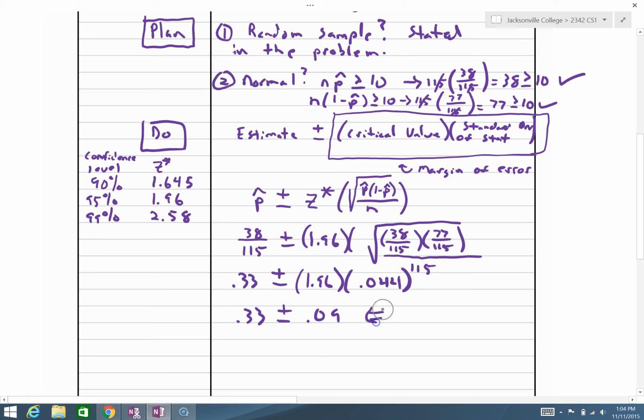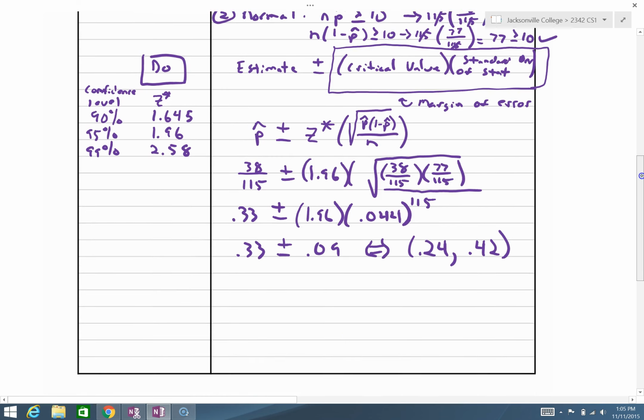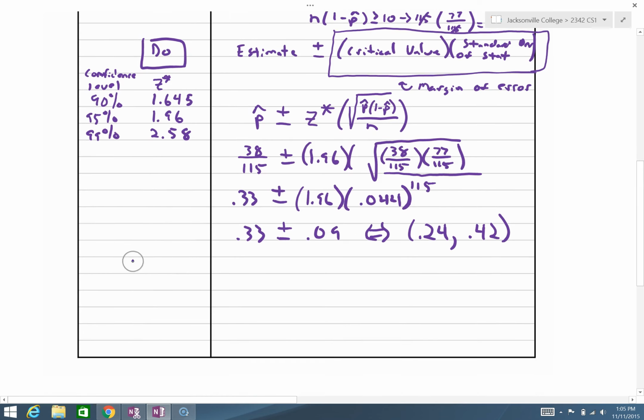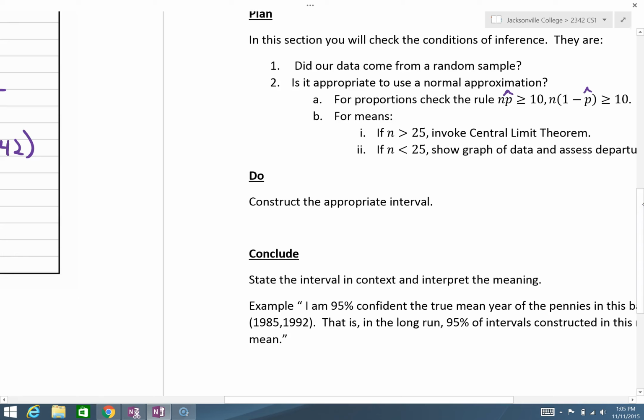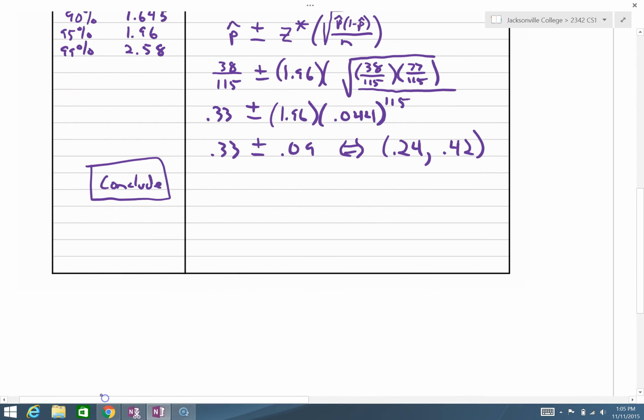Stated another way, I can look at 0.33 minus 0.09, that's 0.24. 0.33 plus 0.09, that is 0.42. This factor here is called our margin of error. That's our plus or minus, that's our give or take, okay? All right, lastly, we conclude. In the conclusion, we'll state the interval in context and interpret the meaning.